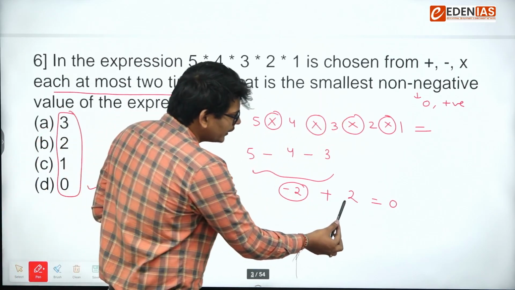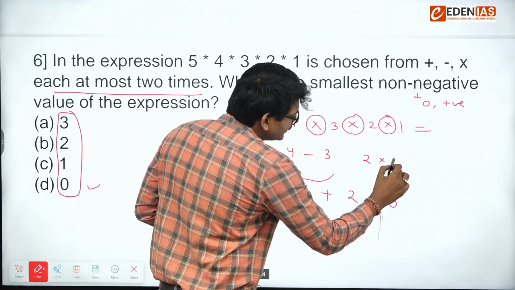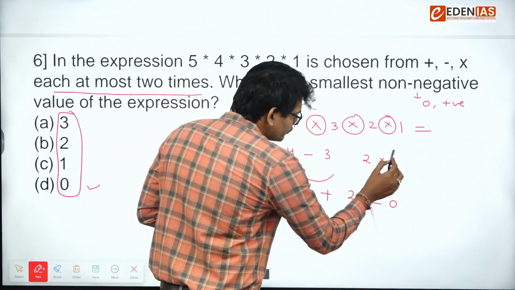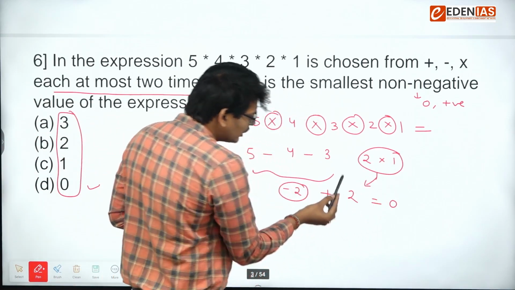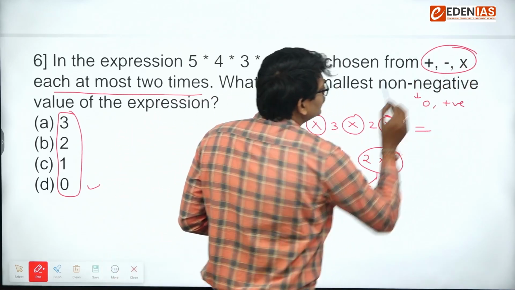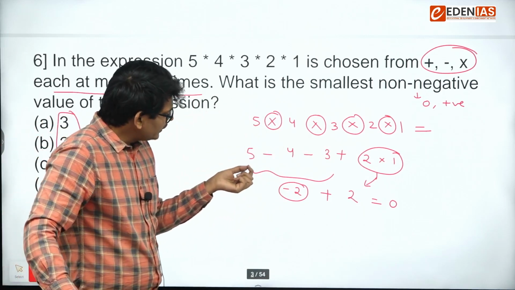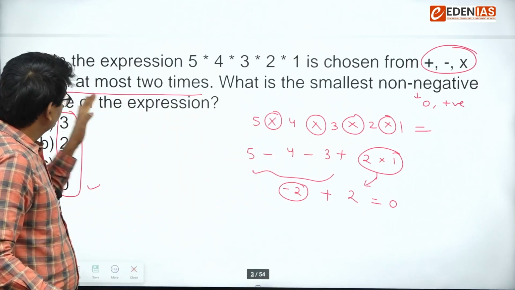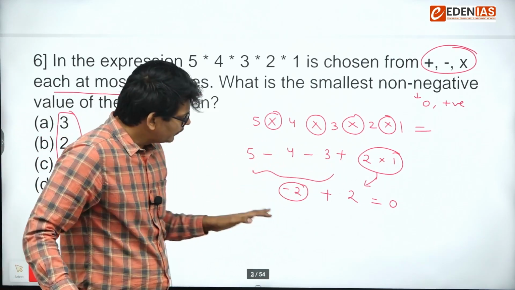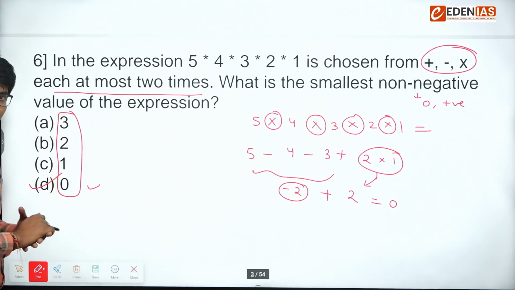Now can I make plus 2 from the remaining part? Let's see. If I take this as multiplication, 2 into 1, that becomes 2, which is totally fine. So this value is coming out 2. Now I need plus. Can I take plus? Yes, we can take plus, because these 3 symbols we can use: plus, minus and multiplication. Now you can see minus has been used 2 times, satisfying our condition. Plus only 1 time, multiply only 1 time, and the value is coming out as 0. So that's why the answer will be option D.